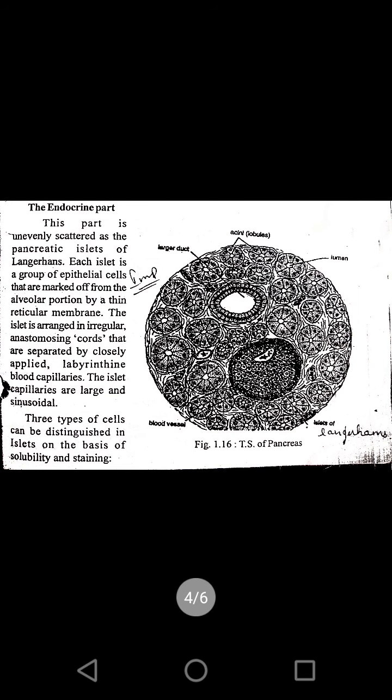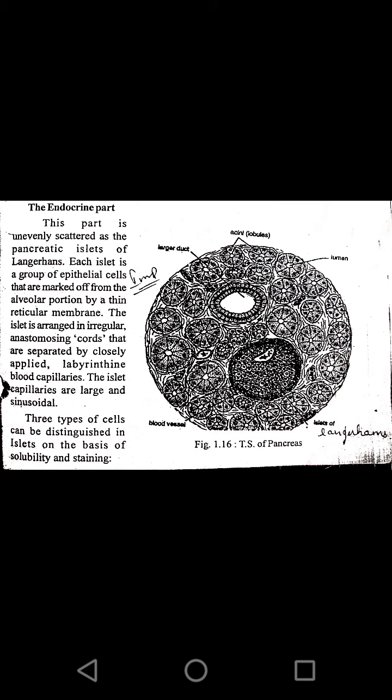Then the endocrine part. I have already said the endocrine organs or glands are called ductless glands because they do not secrete their secretions into ducts. Instead, they release their secretion into the blood or blood vessels. This part is unevenly scattered as the pancreatic islets of Langerhans.